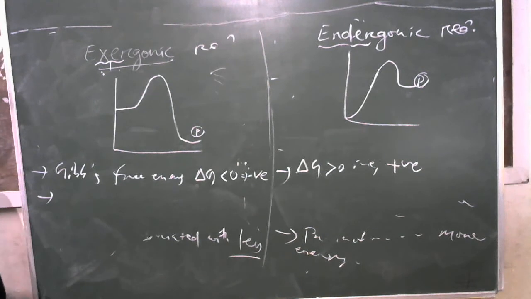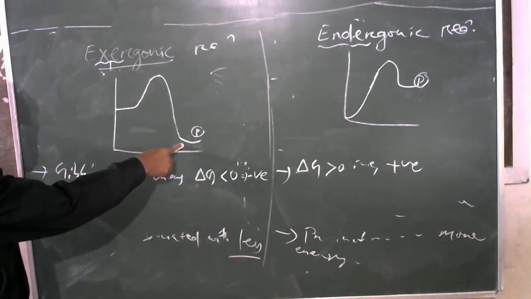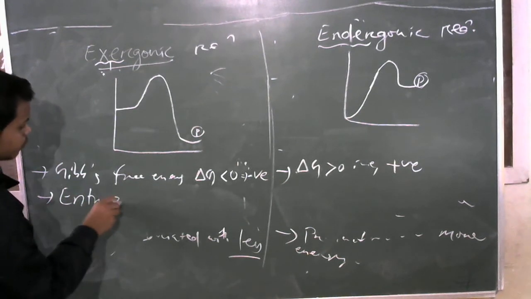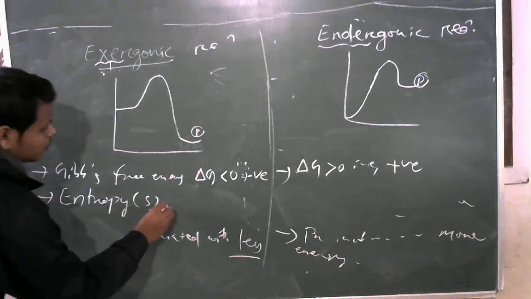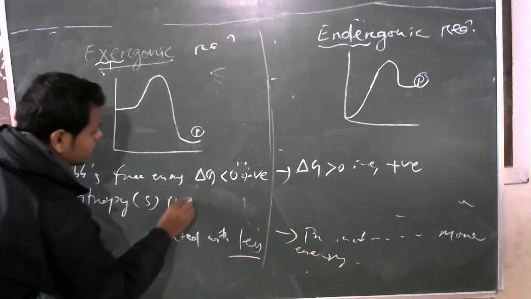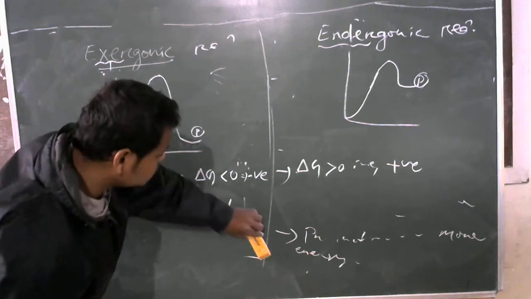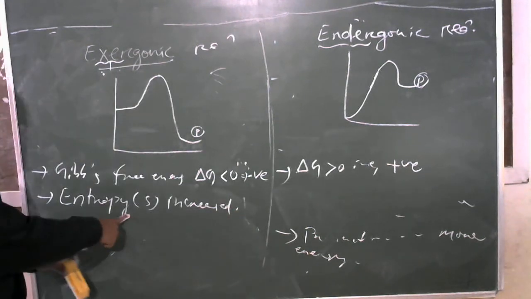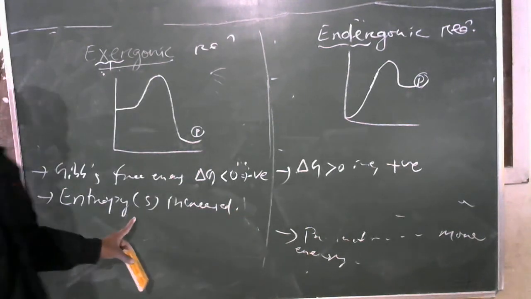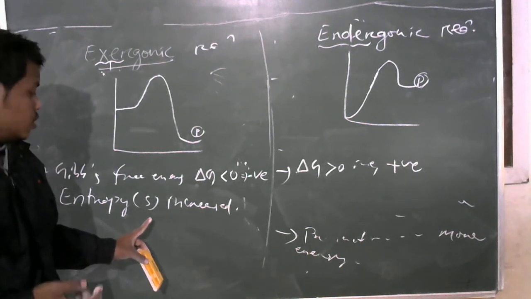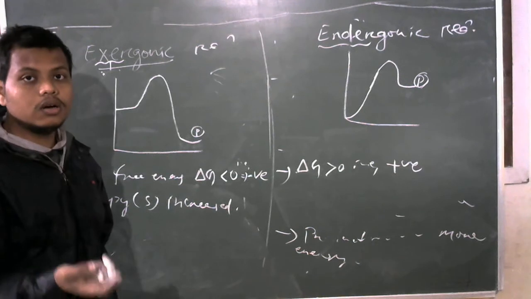Then, if maximum energy is lost, entropy increases. Entropy, S, is measured in joules per kelvin. What is entropy? It is the randomness, or the energy which is not available for work done.